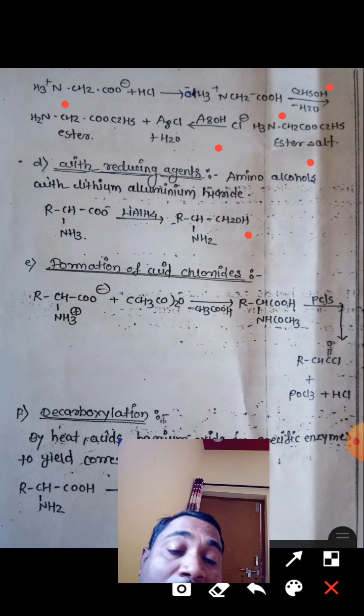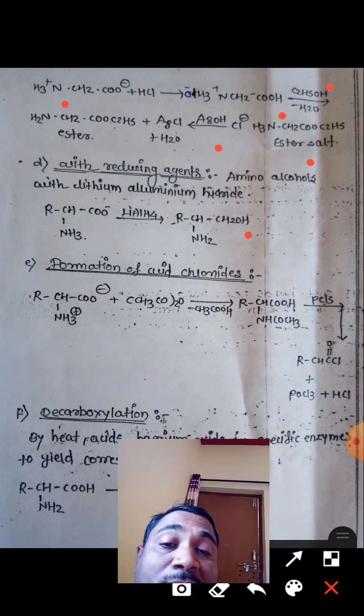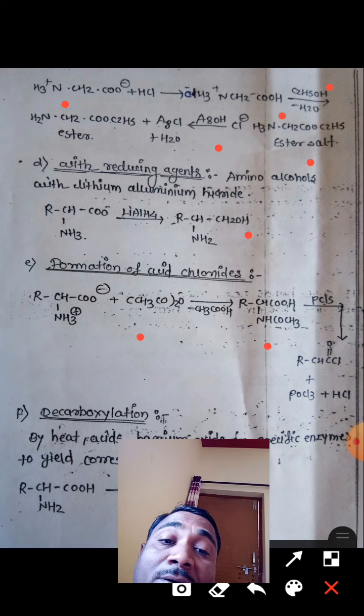Now the next reaction is formation of acid chloride. How are acid chlorides formed? Firstly, the alpha amino acid is acetylated by using acetic anhydride. Then it gives N-acetyl alpha amino acid, N-acetyl carboxylic acid.